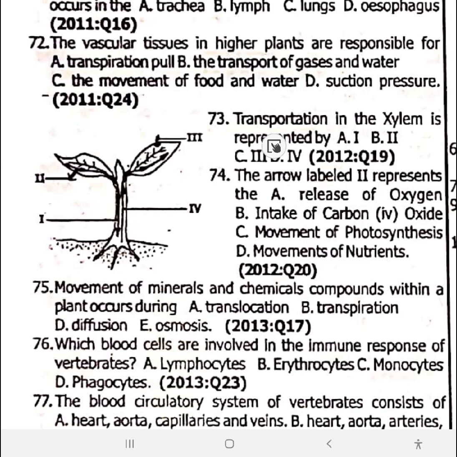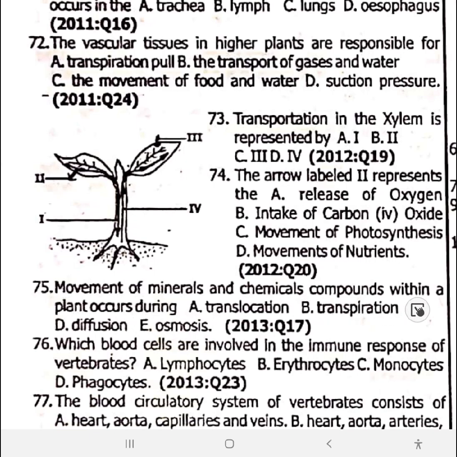The transportation in the xylem is represented by, there you see the diagram again. 73 is represented by, let me see, D, IV, xylem. Xylem absorbs water, carries it and goes up. The arrow labeled II represents similar thing to the one we did previously, just now. 66, release of oxygen. 74 is A. 73 is the xylem. The xylem is IV. 73 is option D. 74 is option A.